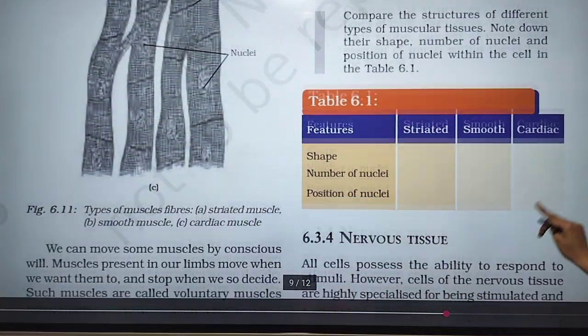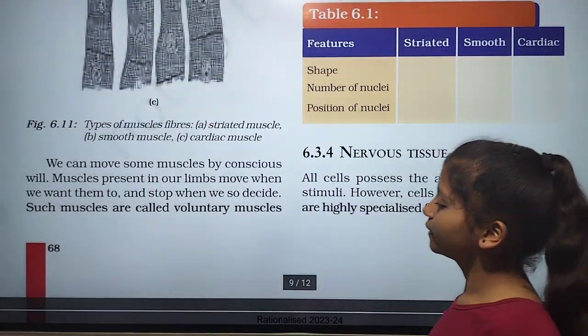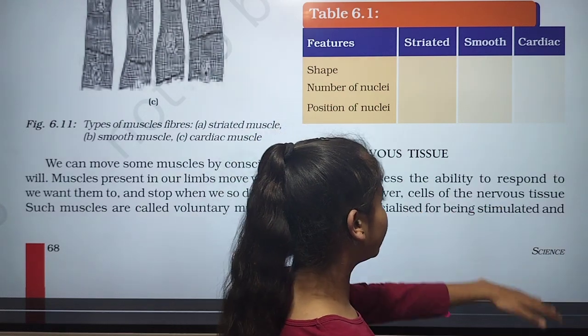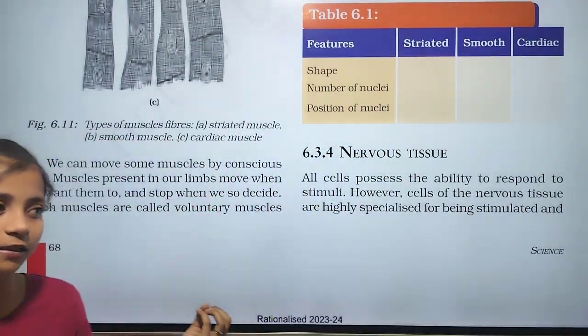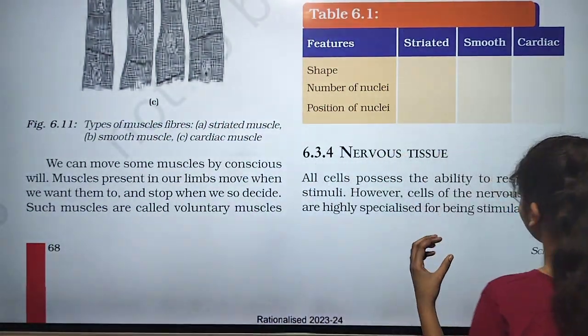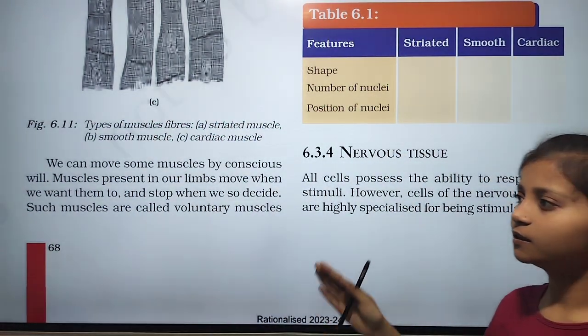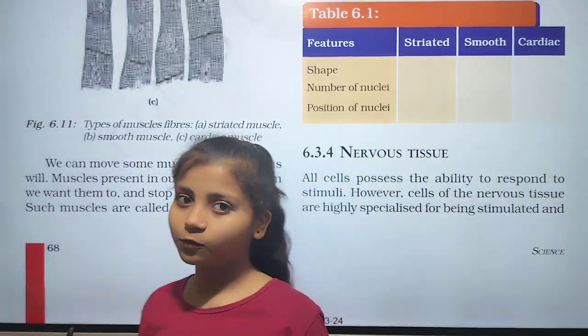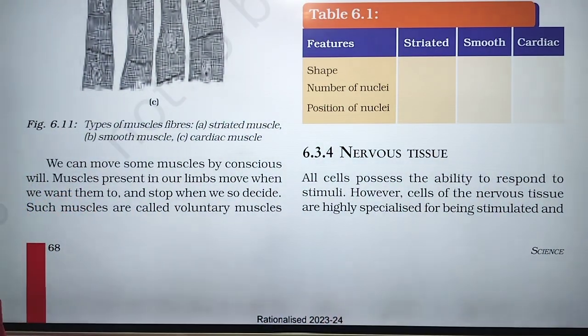Next is the nervous system, whose cells possess the ability to respond to stimuli. It helps us respond to anything; mainly it helps to give messages to the brain.